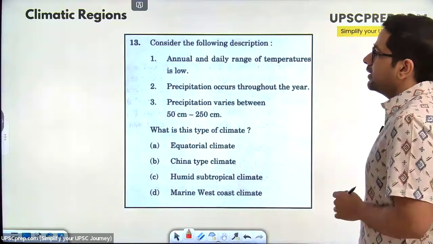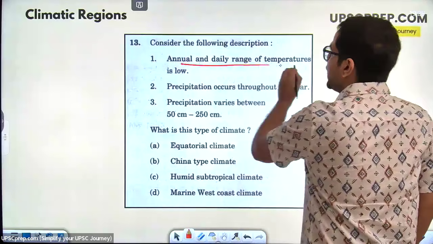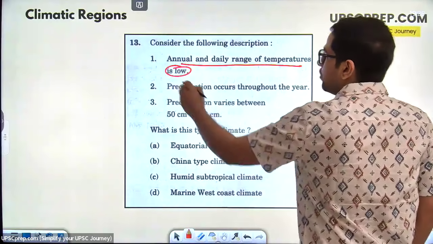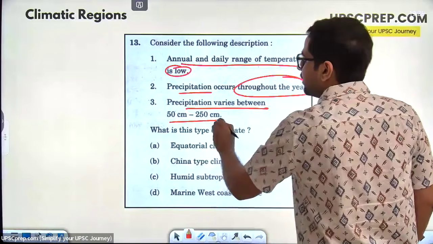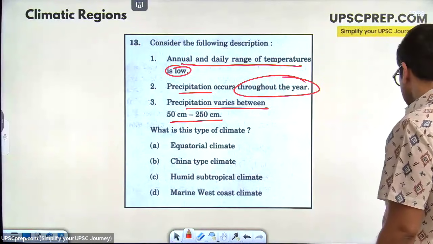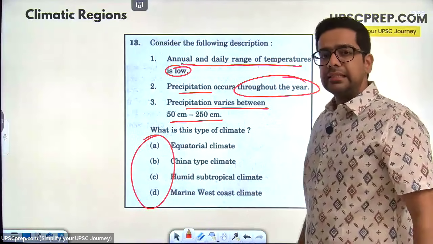Right, this sort of a question, almost every year, one or two questions you are asked. Okay, range of temperature kaisa hai? It is low. Precipitation occurs throughout the year. Precipitation varies between 50 and 250 centimeter. So what they are asking ki which kind of climatic region this is.